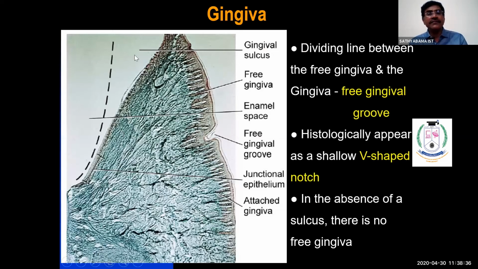This is the gingival sulcus, the free gingiva, and the epithelium around the gingival sulcus is called non-keratinized stratified squamous epithelium. It's a very thin non-keratinized stratified squamous epithelium on the inside. Outside, it's a keratinized stratified squamous epithelium. The notch present in the gingiva is called the free gingival groove. The portion of the gingival epithelium that gets attached to the cementum of the tooth is called the junctional epithelium.